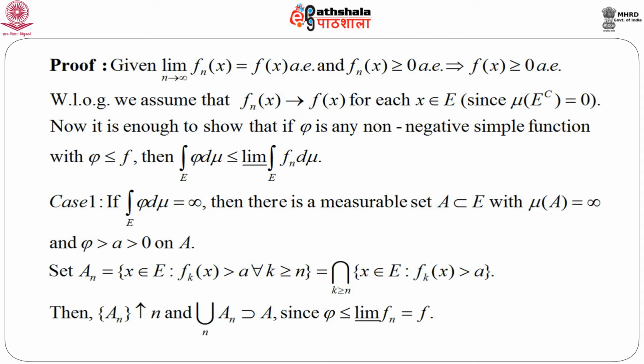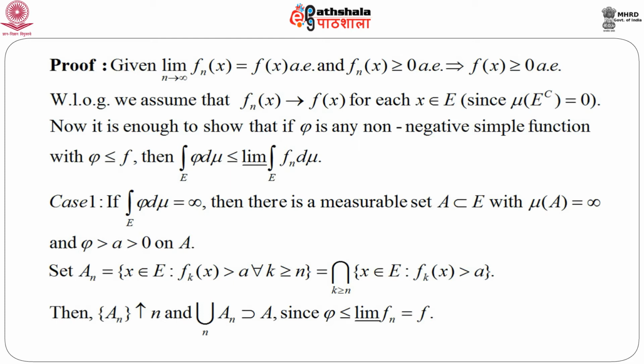Now, let us define a sequence of sets A_n, which is the set of x belonging to E such that f_k(x) is greater than a for every k greater than or equal to n. Since this is for all k greater than or equal to n, this is nothing but the intersection over k greater than or equal to n of the sets of x belonging to E such that f_k(x) is greater than a.